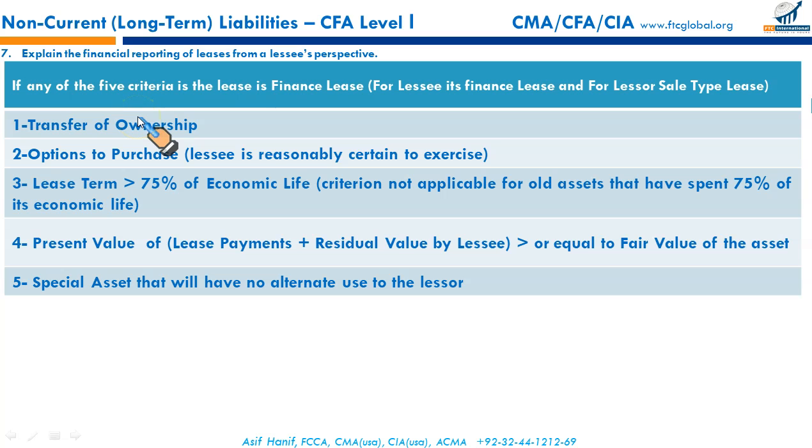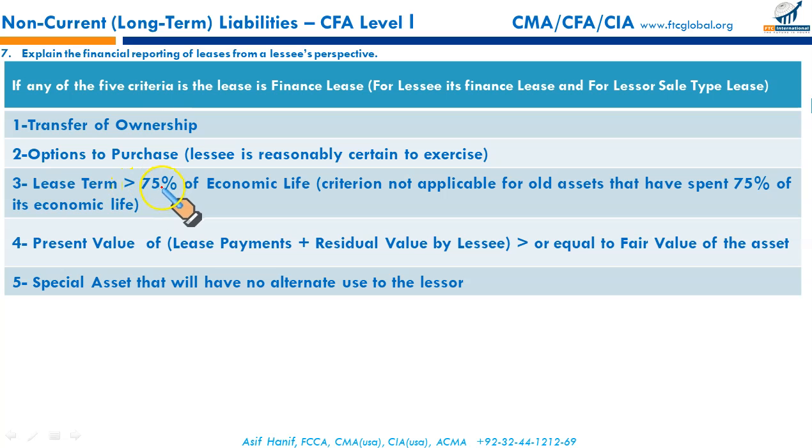What are these conditions? Transfer of ownership: it will be a finance lease for the lessee and a sale type lease for the lessor. Option to purchase: if the lease contains a bargain purchase option, and that option is reasonably certain to be exercised by the lessee, in that case, it's a finance lease for the lessee and a sale type lease for the lessor.